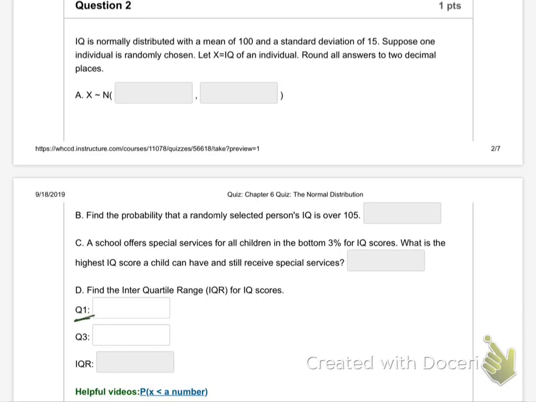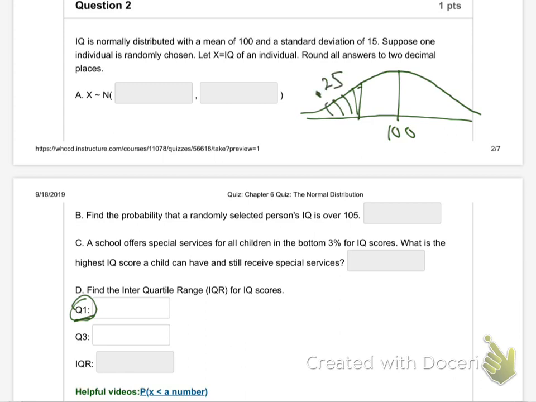Part D, it says find the Q1. So let me draw the curve, draw the bell curve. Put the middle on. What's the middle? 100 still. Okay. Now, Q1, they want me to find Q1. Where is Q1? Remember, it's football game, basketball game, first quarter, right? So we just come down here and we go, okay, first quarter is the 25%. That's Q1, huh? So they want me to find that mark right there that marks off the first quarter of the data. And then they want me to find Q3. I'll do that in a minute. That's Q3.